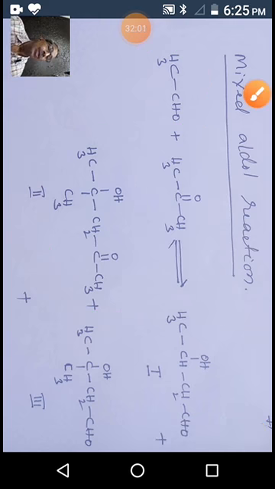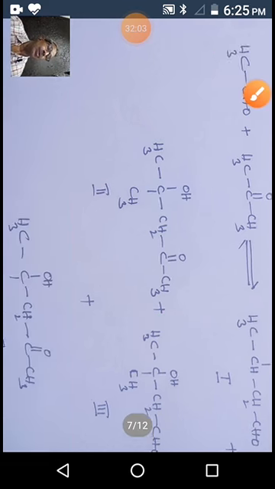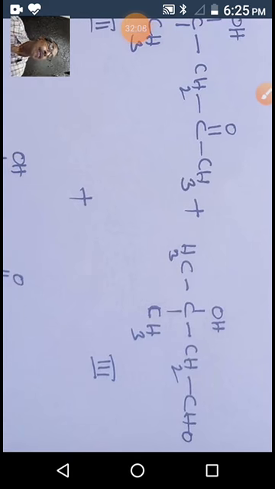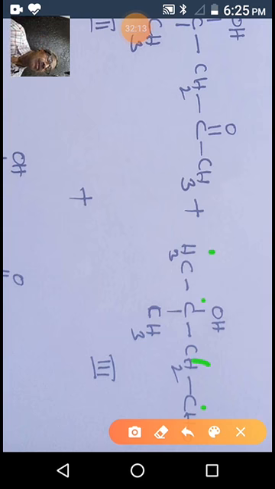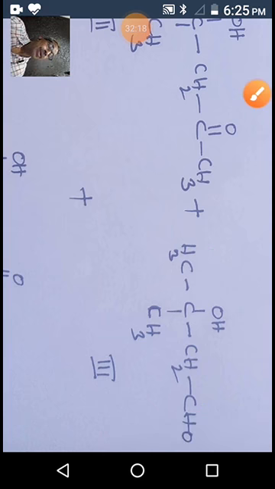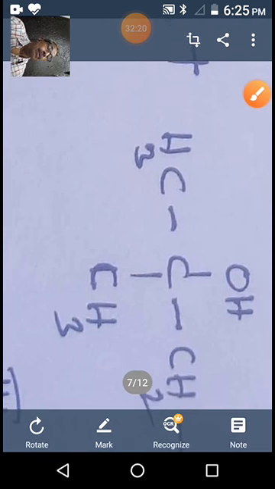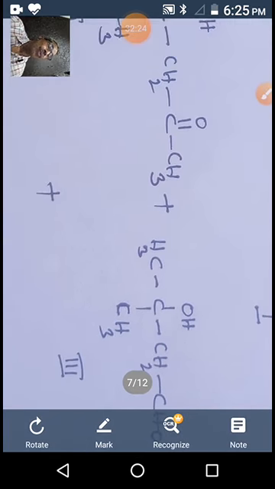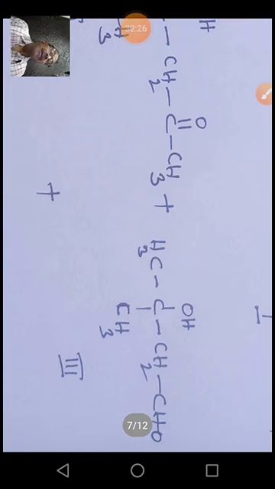So this is okay. What about the third product? You see number 3. The name of the compound is 3-methyl-3-hydroxybutyraldehyde. So what is happening here? You observe carefully. We are expecting this product from acetaldehyde and acetone.